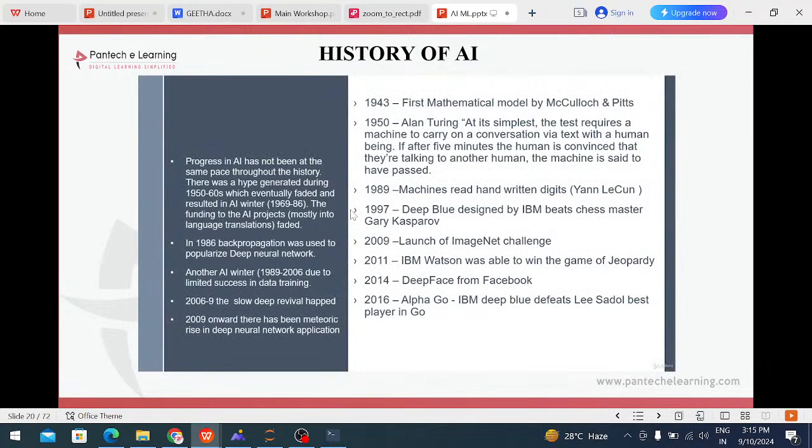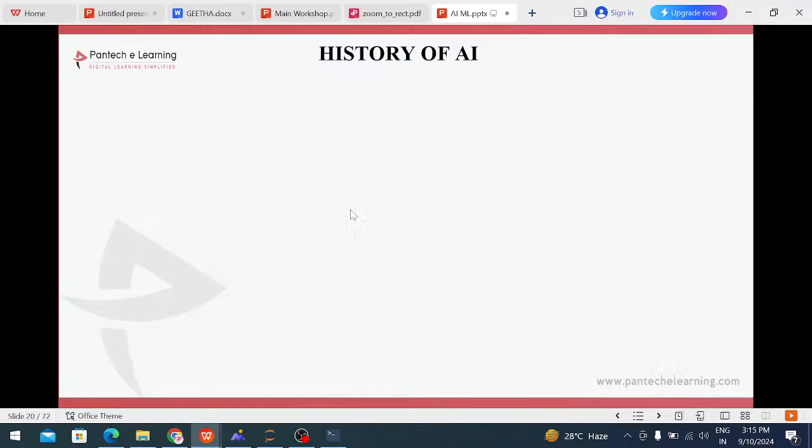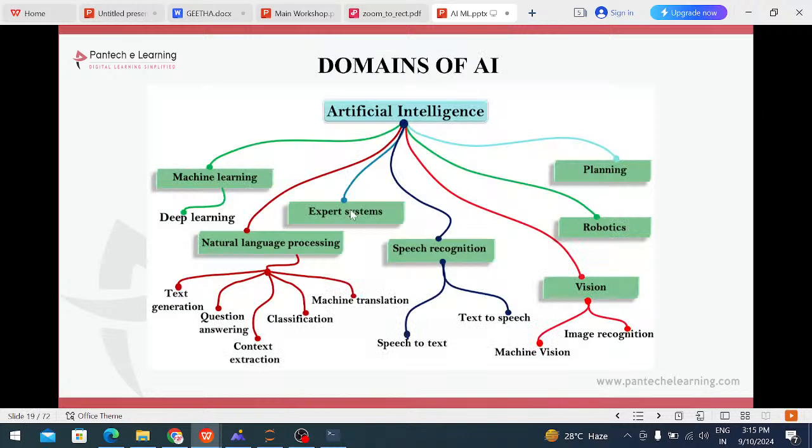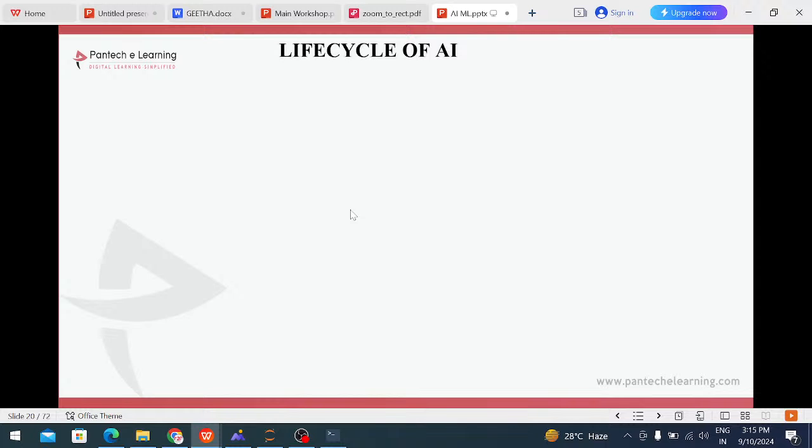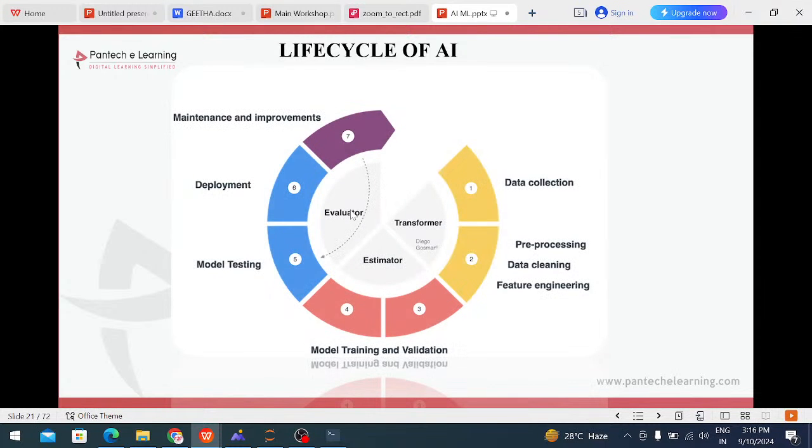History of AI. AI was first founded in 1943, and almost all sectors are using the artificial intelligence part only. This is the life cycle of AI.